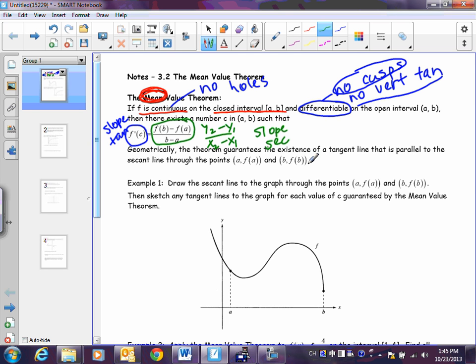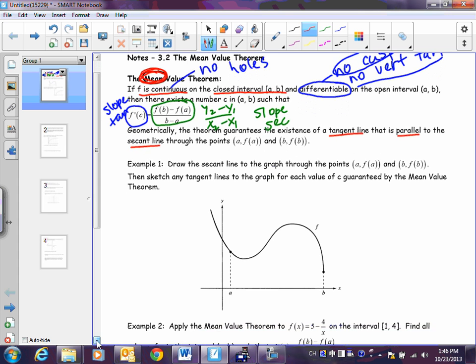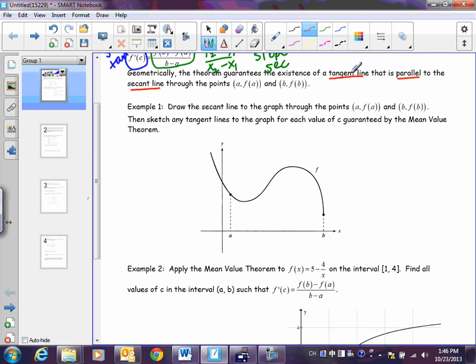So what the mean value theorem says is, if we have all of these prerequisites, if f is continuous on a closed interval and differentiable on an open interval, then there exists a number c so that the slope of the tangent line is equal to the slope of the secant line somewhere. Basically, what they're telling you here is that our tangent line is going to be parallel to our secant line somewhere. Does this sound familiar to y'all? Yeah, on your after party you did this. That's the one that's due tomorrow. You've seen this. And if you haven't started on that yet, then after today you should be totally good to go on the front.